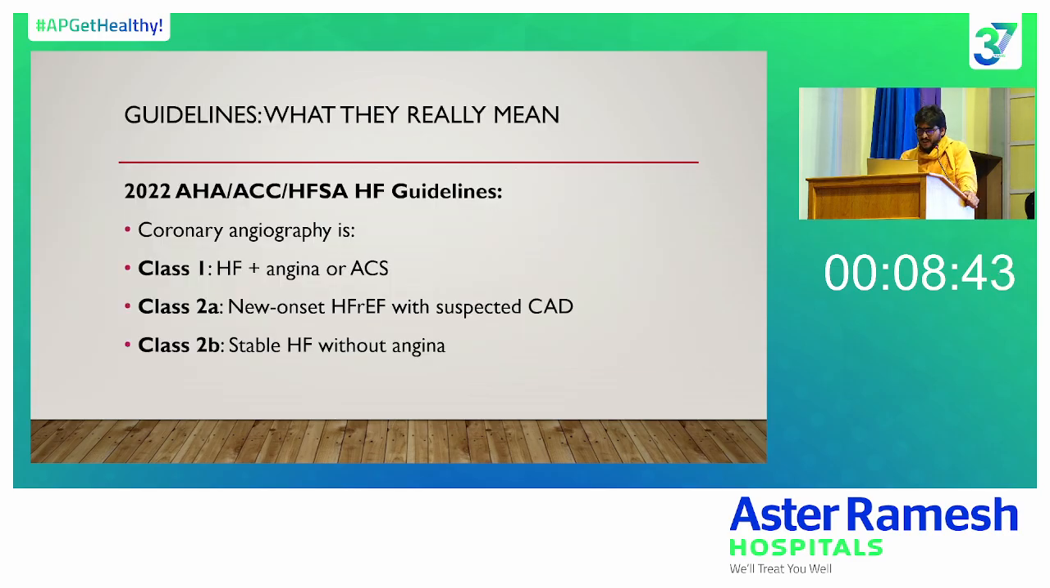So what are the guidelines suggesting? The 2022 AHA/ACC guidelines suggest coronary angiography is a class 1 indication for a heart failure patient presenting with angina or ACS, class 2A for new onset heart failure with reduced EF with suspected CAD, and class 2B in stable heart failure without angina.